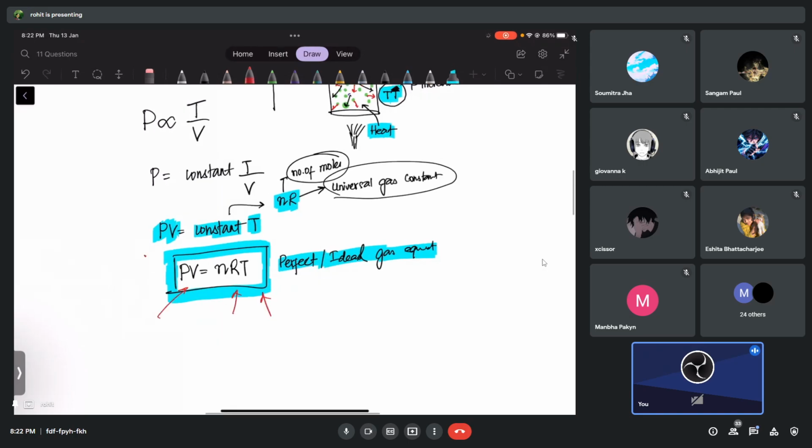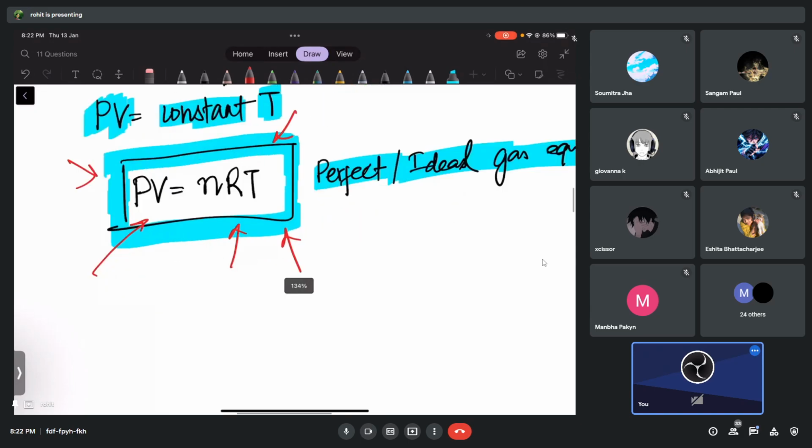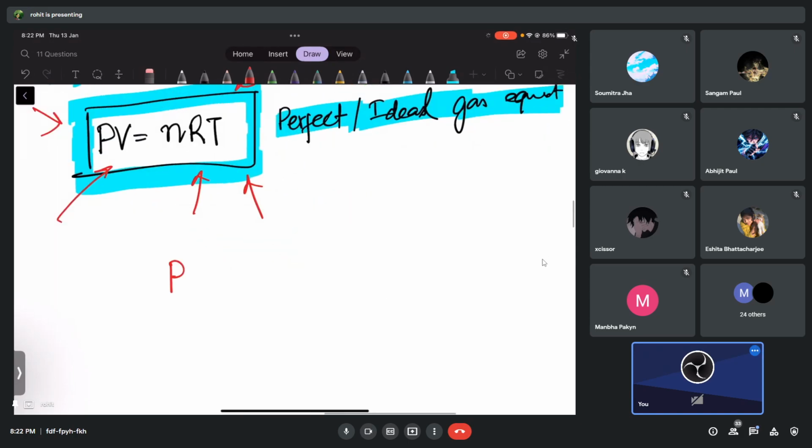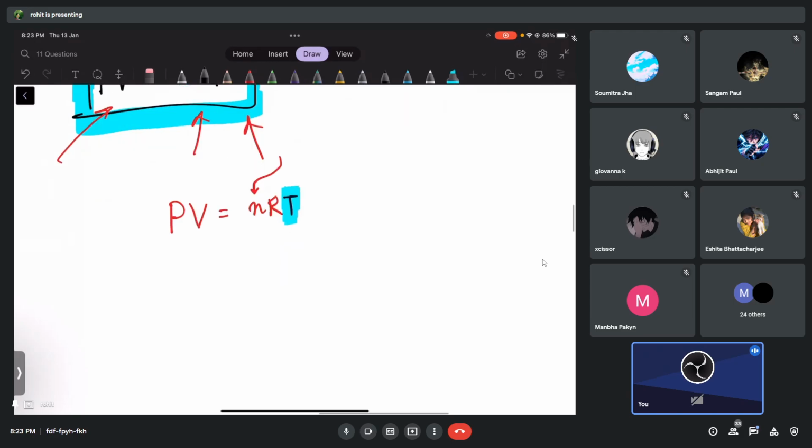PV equals nRT, and the very nice thing about this is, if I tell you that pressure is P and the volume is V, then for a given mole of a gas the temperature will be fixed. Did you understand what I said just now? If I tell you pressure is fixed, call it P1, and volume is also fixed, call it V1, then a certain mole of a gas does not have any other option, the temperature should be how much? T1. Did you understand what I said just now?